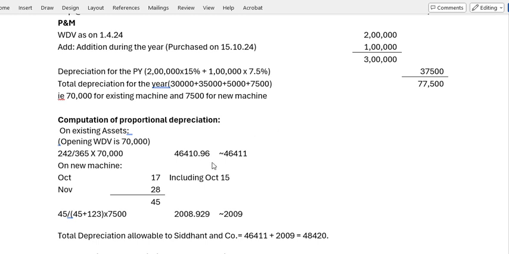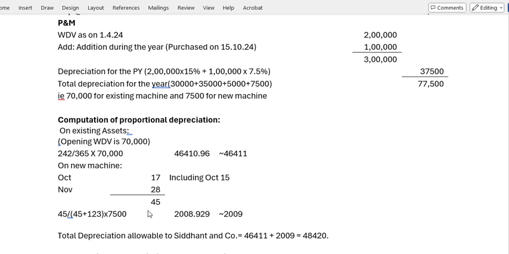Then 31 days are there, that means 17 days, from 15 to 31 including 15. So 17 days in October, and in November 28 days, because from 29 onwards it is converted, for a total 45 days. So from 29/11 onwards it is with the converted company.